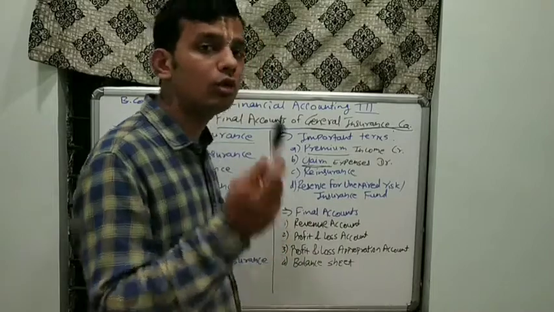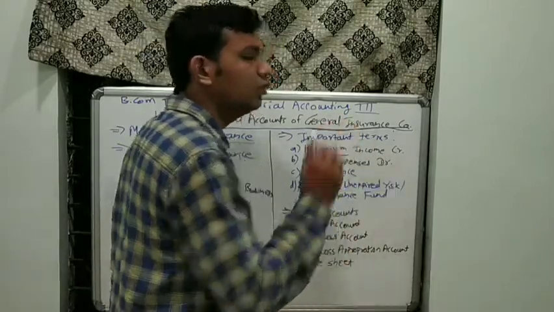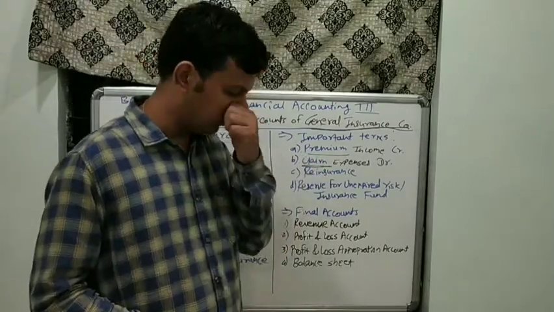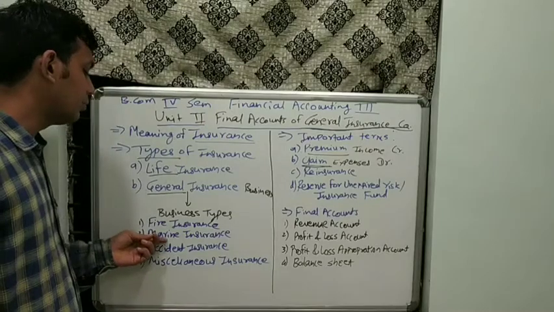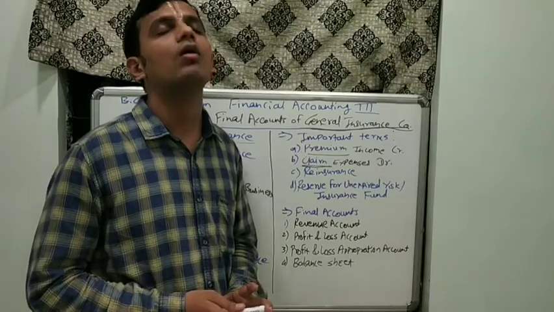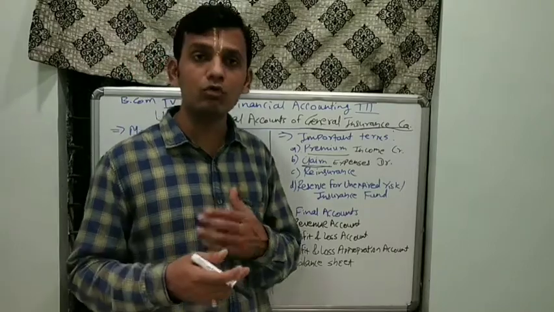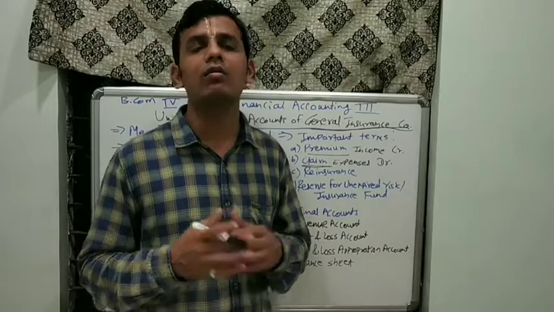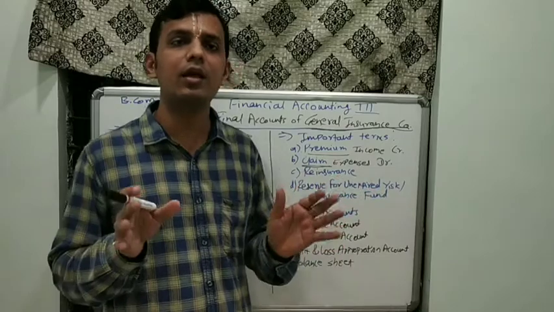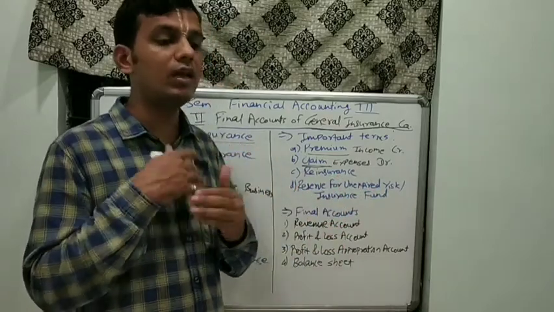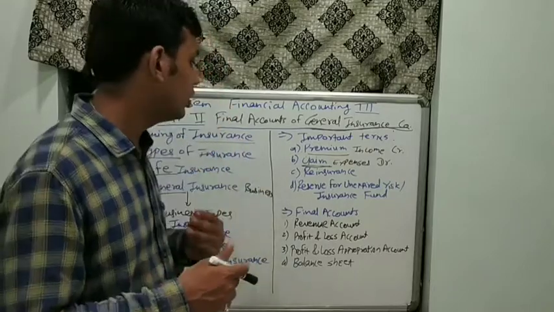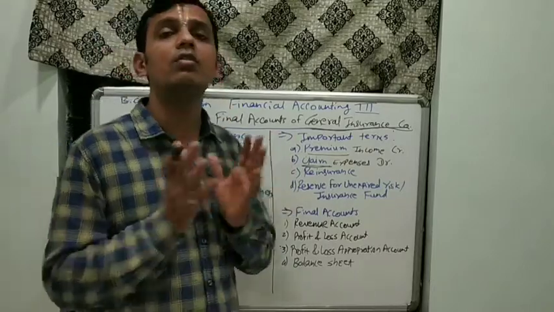Expenses for the company, huge amount of expenses for general insurance company, that is why it should be debited to revenue account. Next is the term reinsurance. As I have told you earlier, marine insurance requires huge amount of risk and the amount is quite high. For example, it is usually in crores, sometimes in hundreds of crores. As the cargo ships are quite big, they carry huge stock of material which should be transported to different nations or different areas of the world. Hence it carries a huge amount of risk.